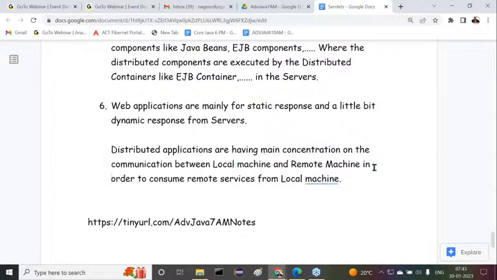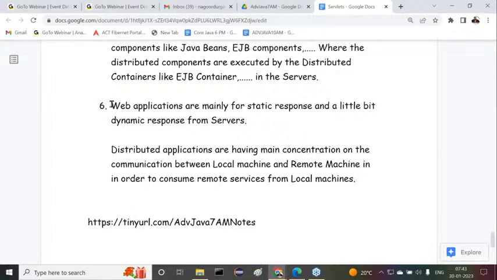More concentration is on the communication between the local machine and the remote machine in order to access a remote application, a remote service. The remote service is available at some other machine. Understand my point here now?